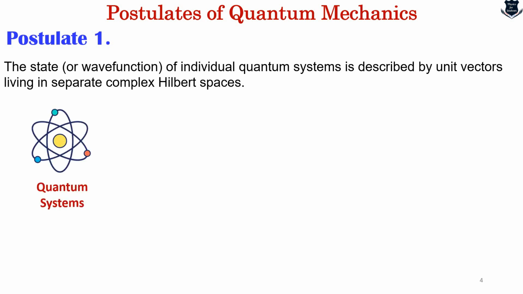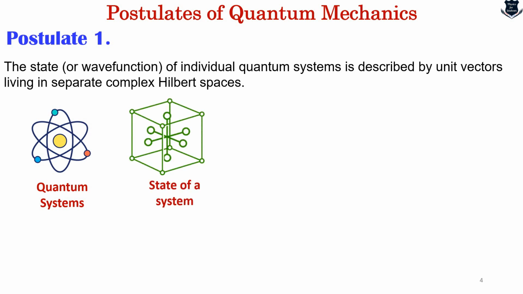So first of all, what we get from this is a term called quantum systems. I would request you to imagine really tiny things like atoms or particles, and these are actually what we call quantum systems. The second thing that comes is the state of a system or a wave function. Think of the state as the complete description of one of those tiny things. It is like saying what it is doing, where it is, and everything related to that. Unit vectors. Now a unit vector is like an arrow pointing in a specific direction, but it always has the same length. So it is a way you can say to describe a specific condition.